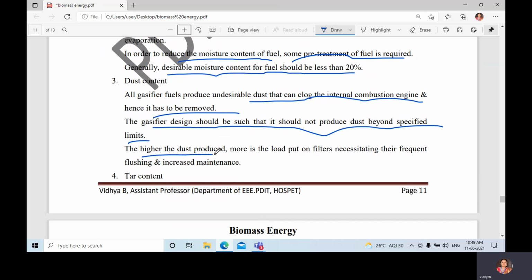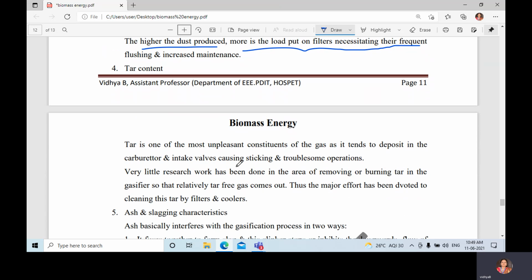The higher the dust produced, the more load is put on filters, necessitating their frequent flushing and increased maintenance. If more dust is there, then the filter operation is more, with continuous flushing, and maintenance should be increased. Next is the tar content.